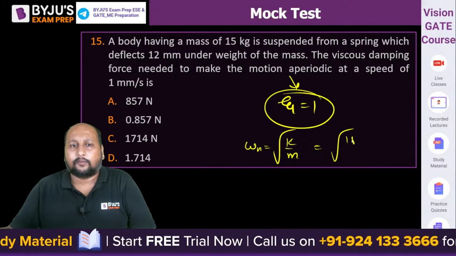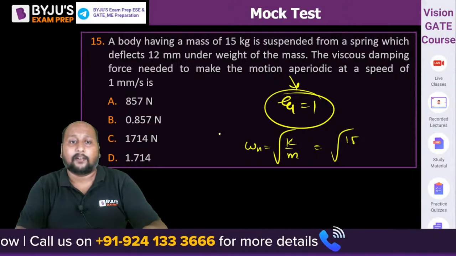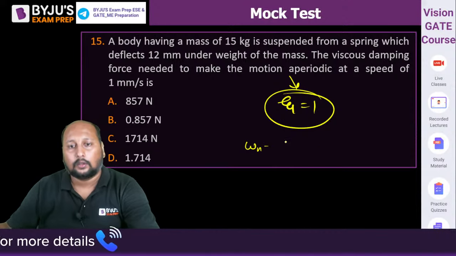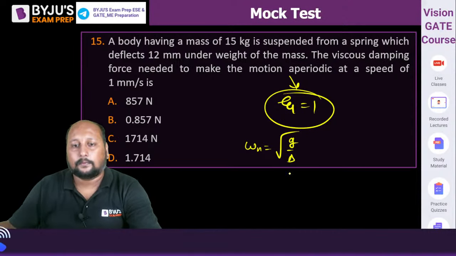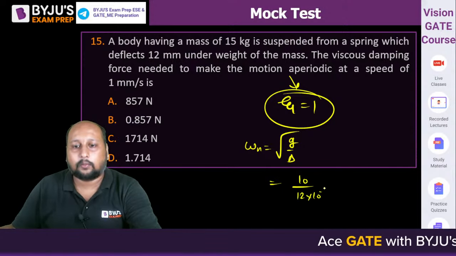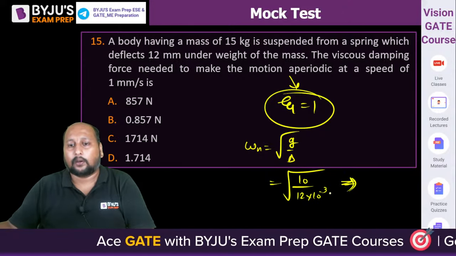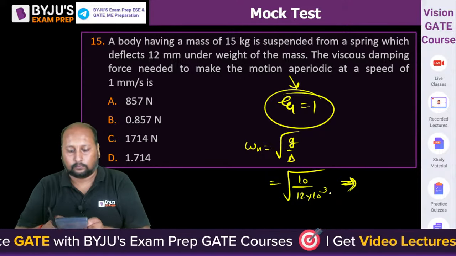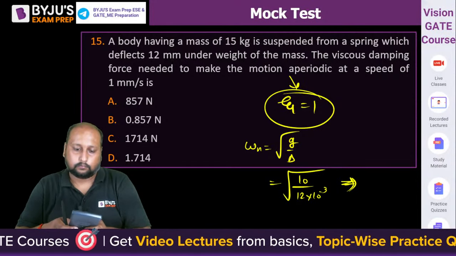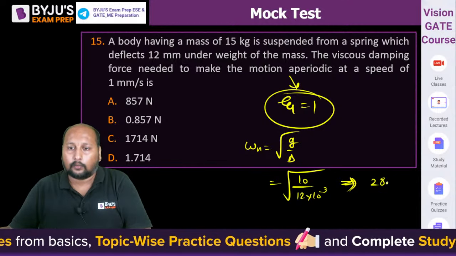So under root of 15, अच्छा मास नहीं दे रखा उन्होंने, दे रखा है क्या, अच्छा डिफ्लेक्शन दे रखा है, ओके, so we have to use that g by delta, root of g by delta, ठीक है। g is 10, delta is 12 into 10 to the power minus 3, root of this, यहां से value of omega n what you are getting, calculate, 28.86 है ना, 28.86